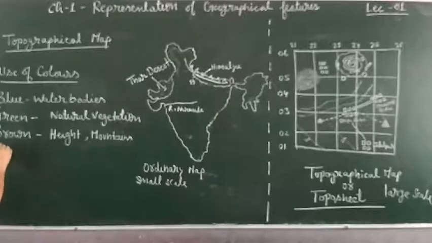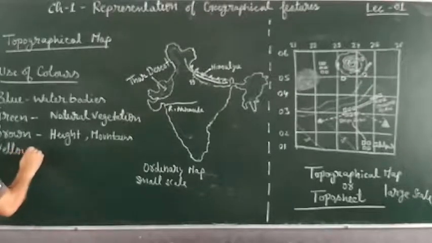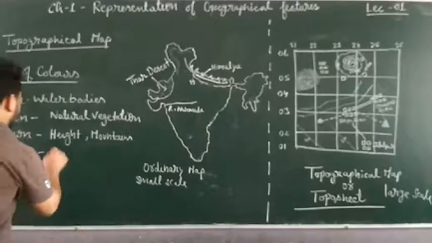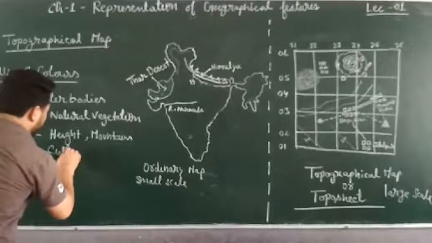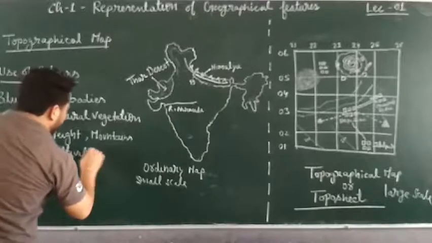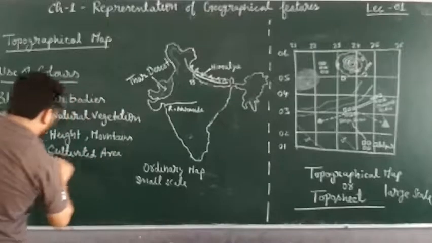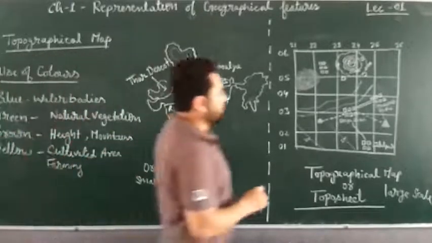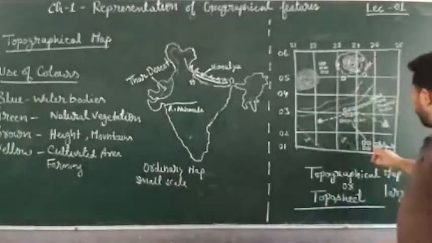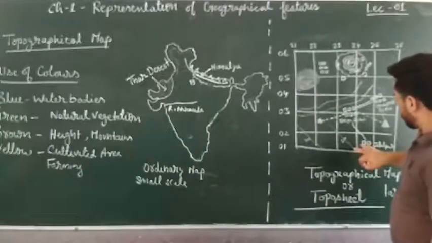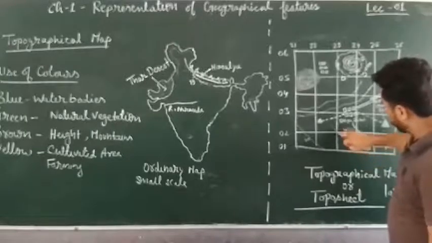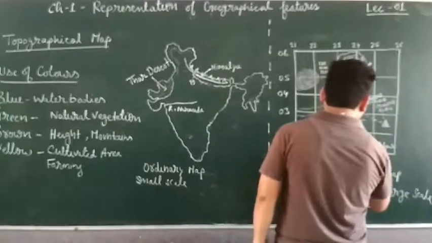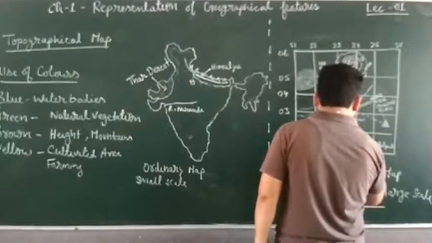Then there is yellow color. Yellow color, right, is related to cultivated area or farming. So suppose Jalalpur is here, then here will be our school, Blooming Birds School.